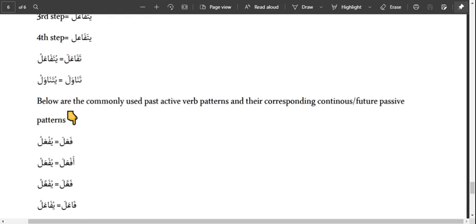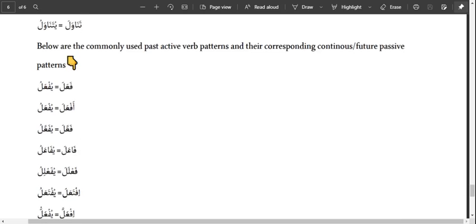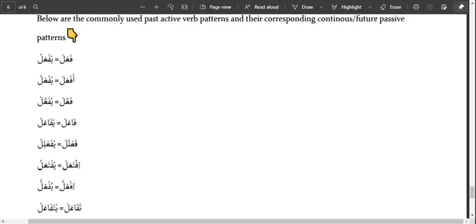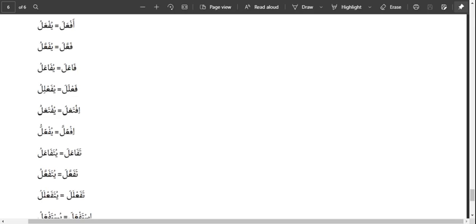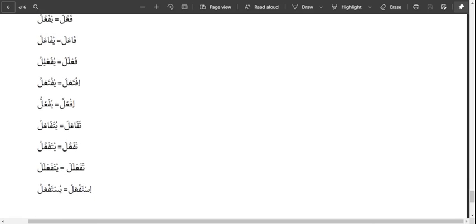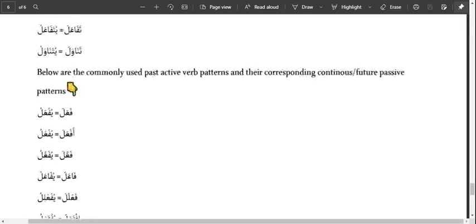So the commonly used past active verb patterns are: fa'ala, yaf'alu becomes what? Yuf'alu. Af'ala becomes yuf'alu. Fa'ala becomes yufa'alu. Fa'alala yufa'lalu. Ifta'ala yufta'alu. If'alla yuf'allu. Tafa'ala yutafa'alu. Tafa'alala yutafa'alalu. Istaf'ala yustaf'alu. So these are the patterns of